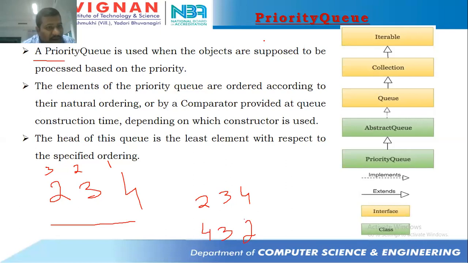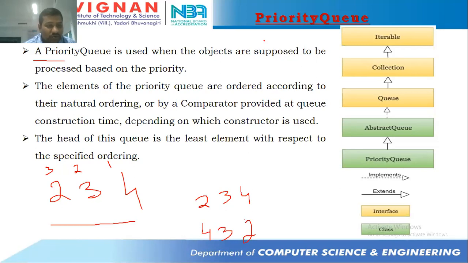But this is not going to happen in our priority queue, which is provided in the Java library. How is the Java library going to do it here? The Java library is going to follow mainly two things. One is natural ordering, the other one is comparator. The elements of the priority queue are ordered according to their natural ordering. Natural ordering in the sense of ascending order.